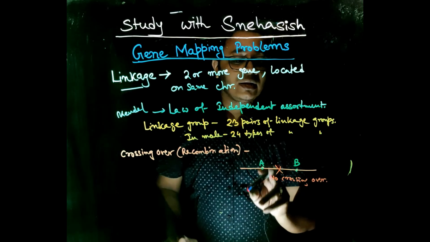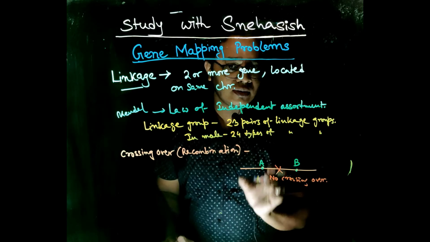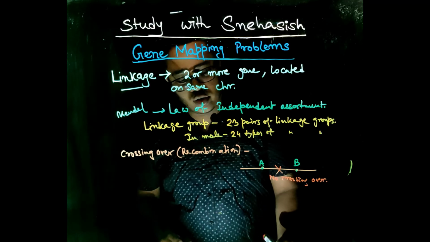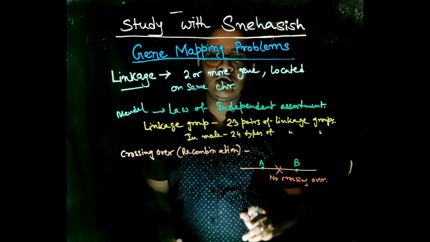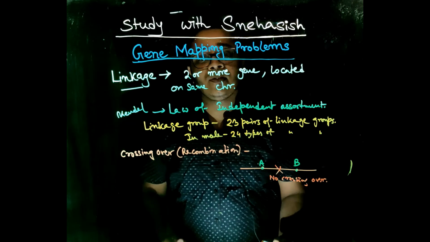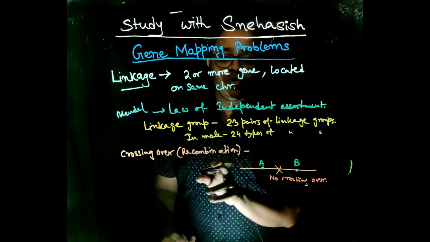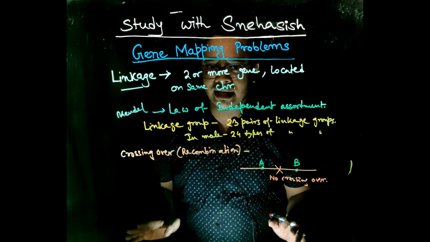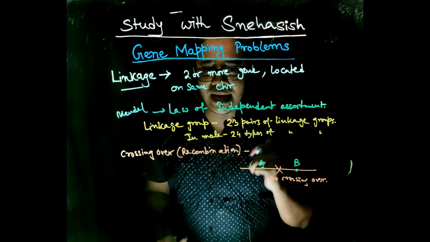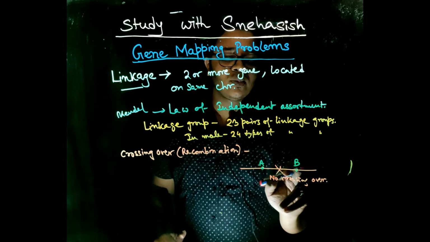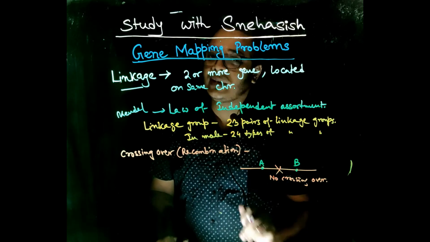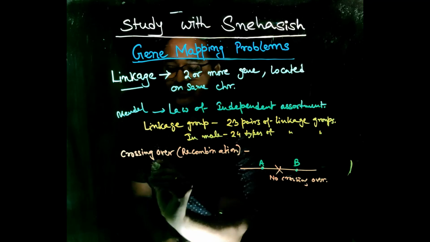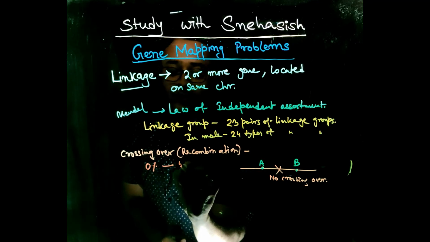And if the two genes A and B are separated by a length of DNA and crossing over occurs, then there will be no linkage. Now crossing over or recombination is denoted in percentage. Suppose the two genes are separated in a way that there is no linkage, then the crossing over will be maximum. The chance of crossing over between the two genes A and B will be maximum. This chance of crossing over between two genes is denoted in percentage, and ranges from 0% to 50%.